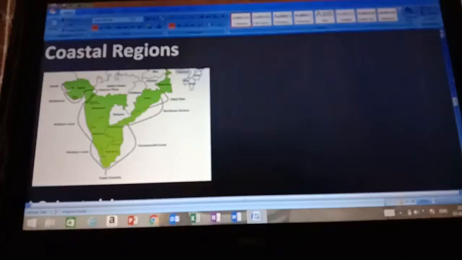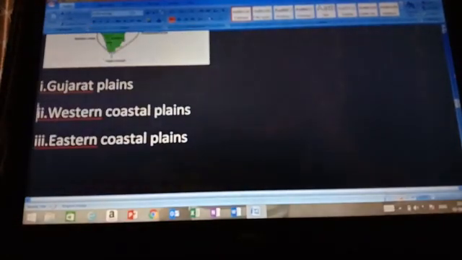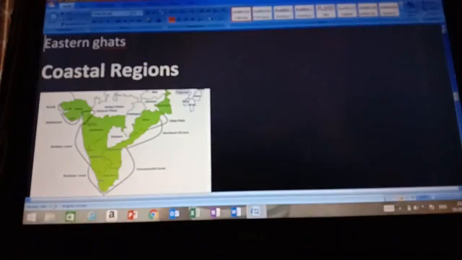Hello, dear students. Our next topic is about coastal regions. The coastal regions can be divided into the Gujarat plains, western coastal plains, and eastern coastal plains, children.